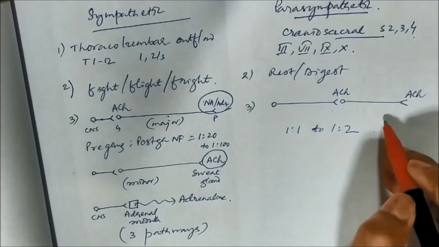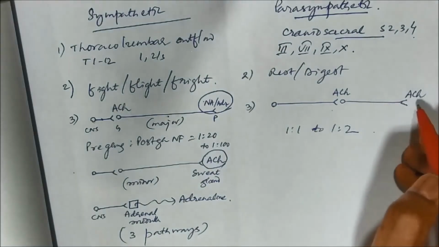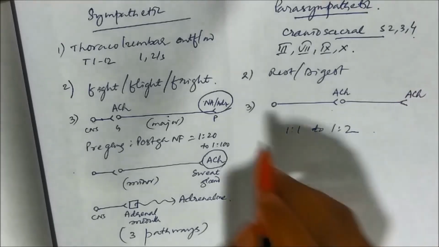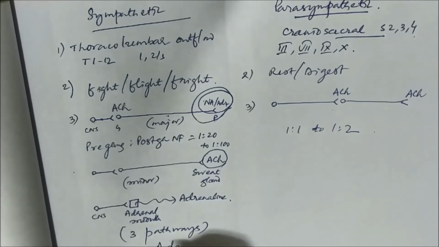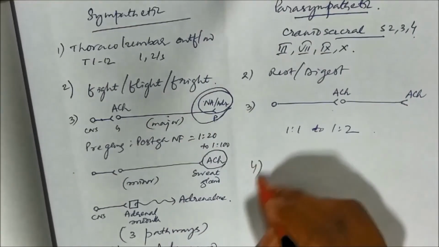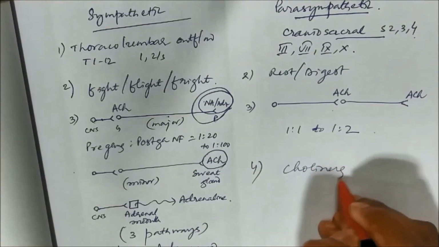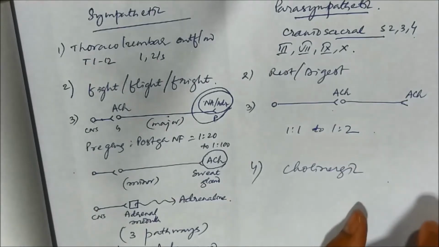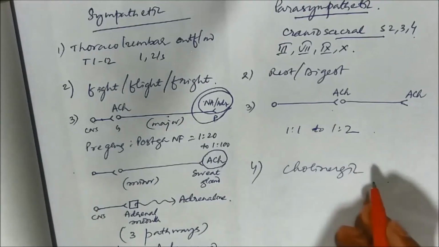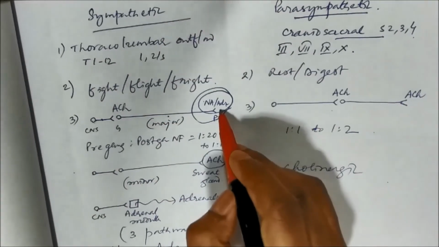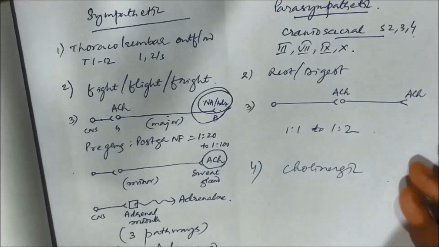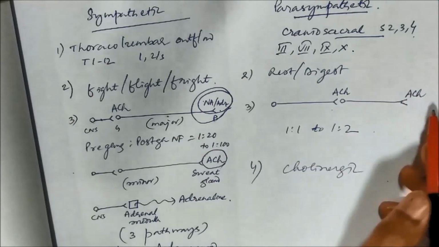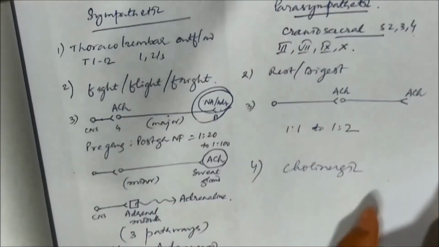in the parasympathetic only one motor pathway is there and acetylcholine is released. Because of this adrenaline, the sympathetic nervous system is also called adrenergic, and the parasympathetic nervous system is also called cholinergic. This is the major reason for which they are classified: sympathetic, also known as adrenergic, because adrenaline and noradrenaline are released at the postganglionic nerve ending, and cholinergic because acetylcholine is released at the postganglionic nerve ending.